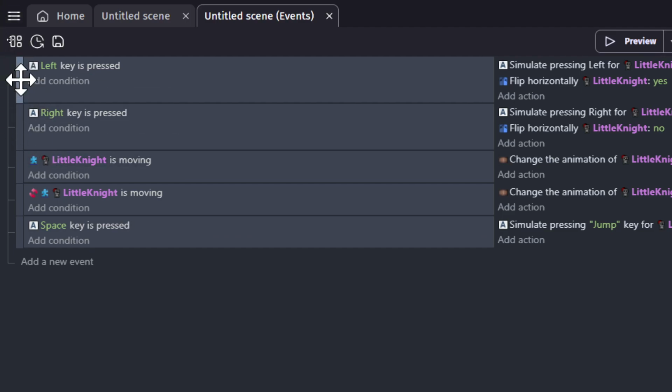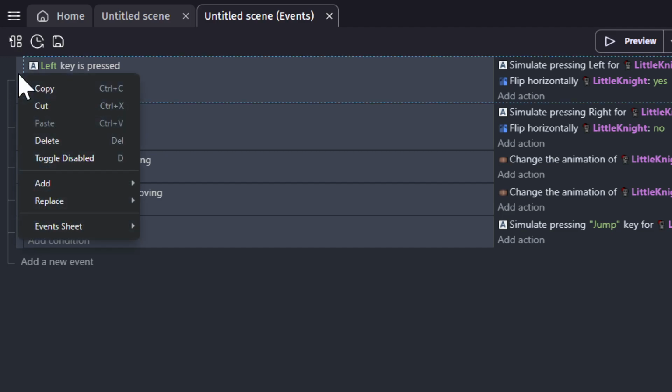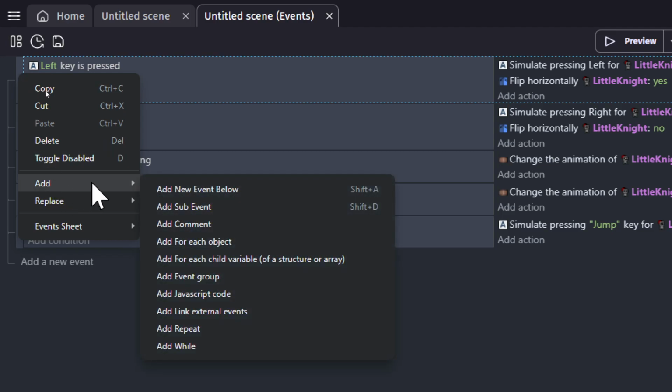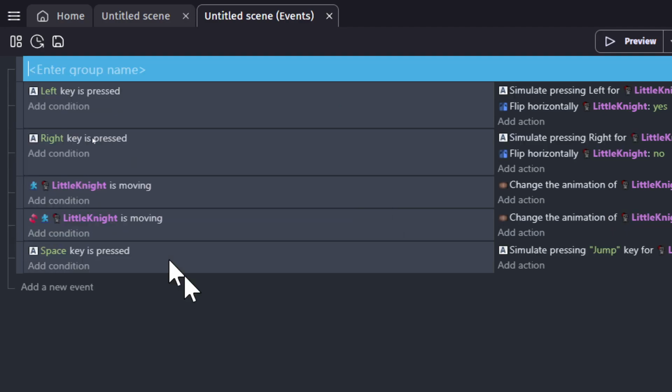It's quite easy. The very first thing you're going to do is hover over any of your events, right click, and then go on and add an event group. Where is it? Add a comment, sub event group. There it is. And this thing's going to pop up.